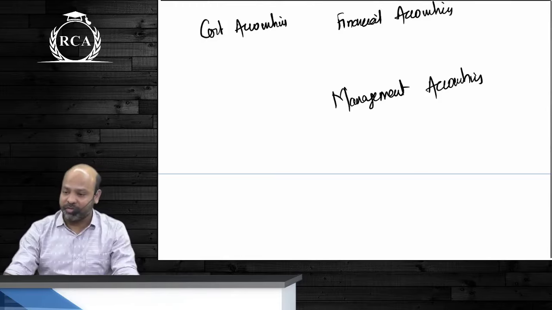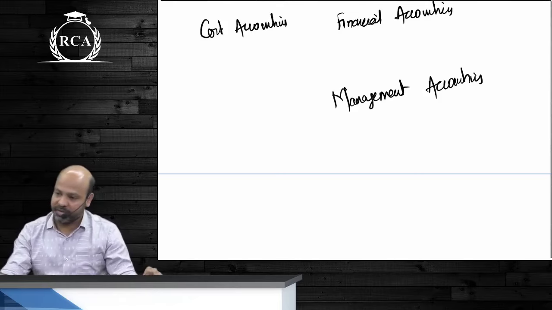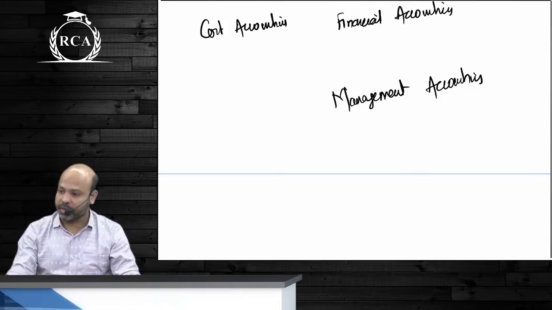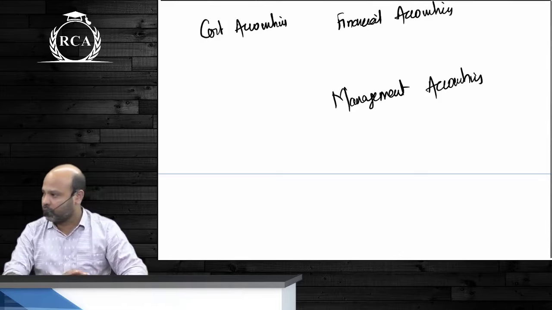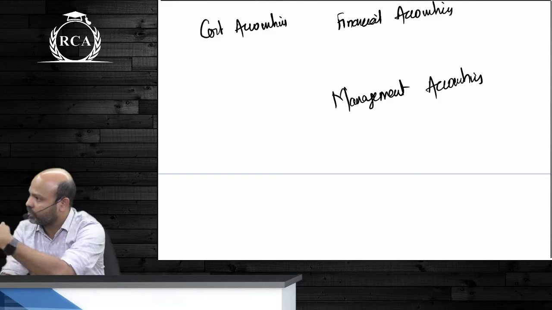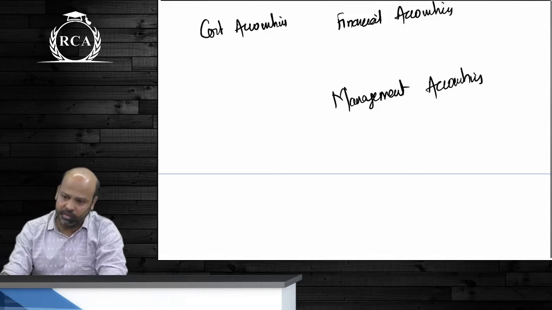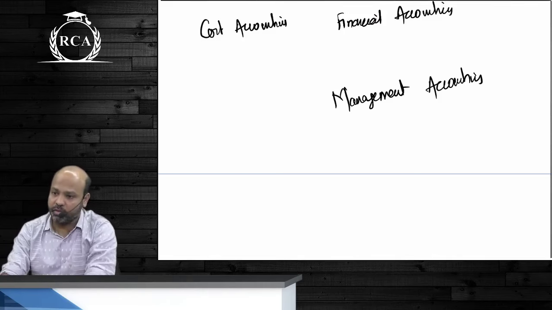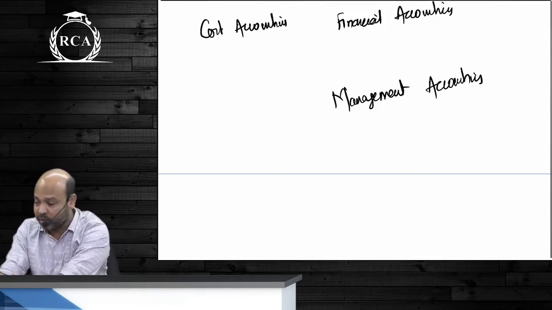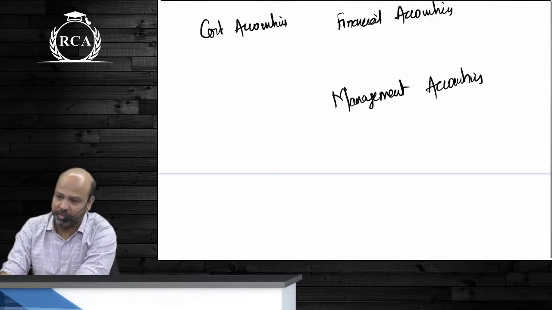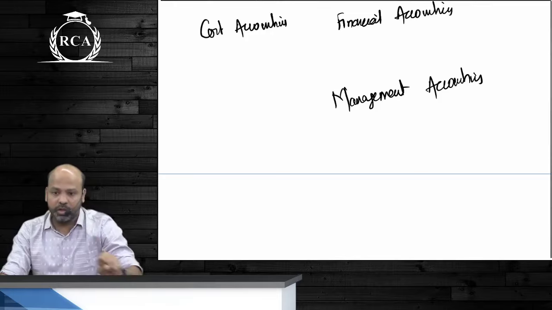Any use of information, guys, for the purpose of decision making is simply management accounting. So the cost records that you maintain, the financial records that you maintain, the end goal of that is not just to ascertain financial position, it is also to assess the management for the purpose of decision making. You have maintained all the cost records.